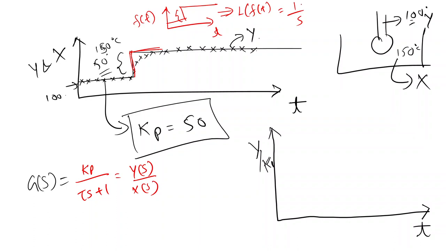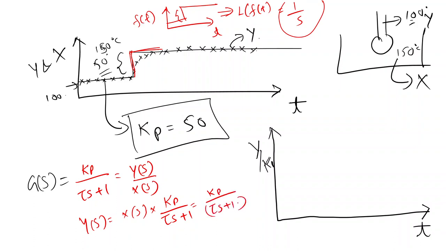If I have to now find the output, I can write Y(s) is equal to X(s) into Kp upon tau s plus 1. And X(s) we can write as 1 upon s. So this will give us Kp upon tau s plus 1 into 1 upon s. So this we are getting as the output.